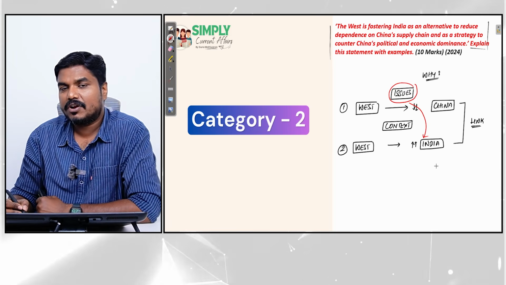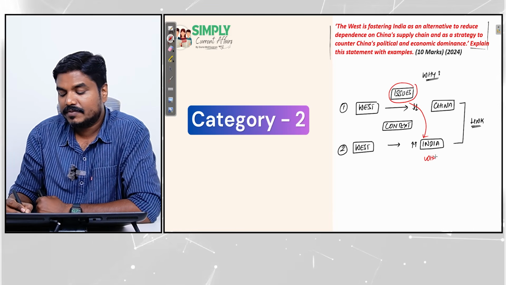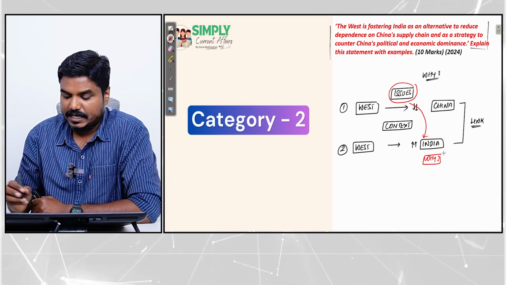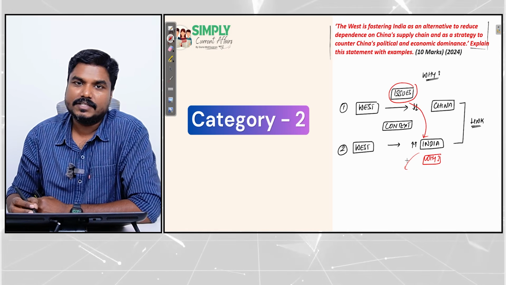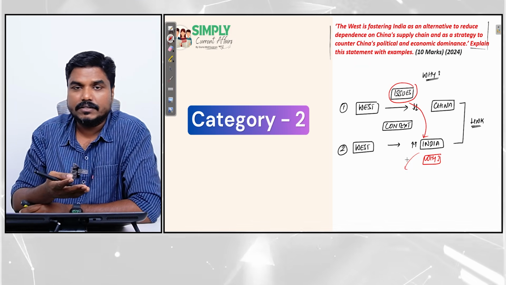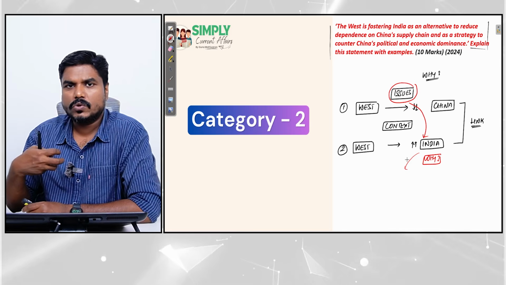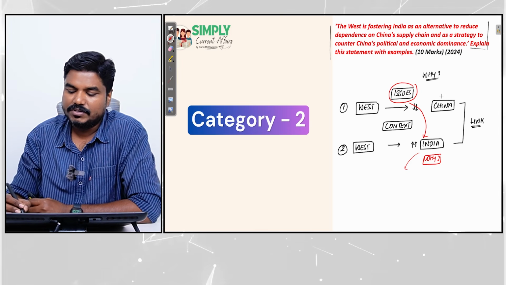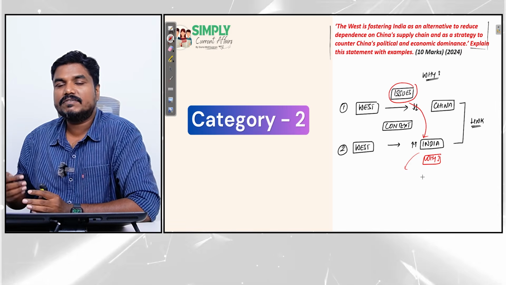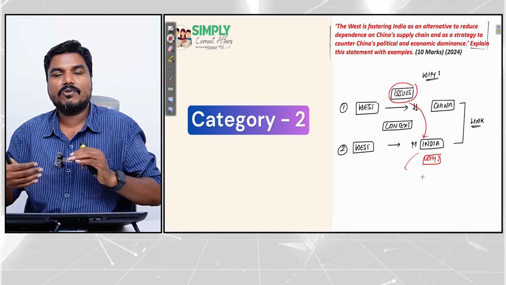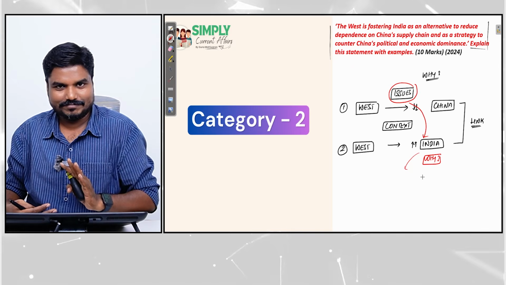Now the next backdrop comes: why India? There are many countries. Why are they choosing India? Because India is a reliable democratic partner. We have a good skilled workforce. We are strategically located in the Indo-Pacific region. So there are some issues with China, and there are some advantages with India. Because of this reason, the West considers India could be a potential alternative.